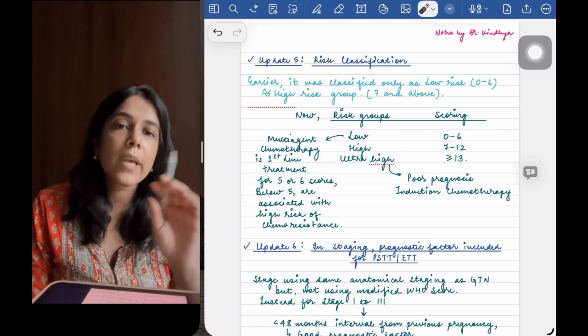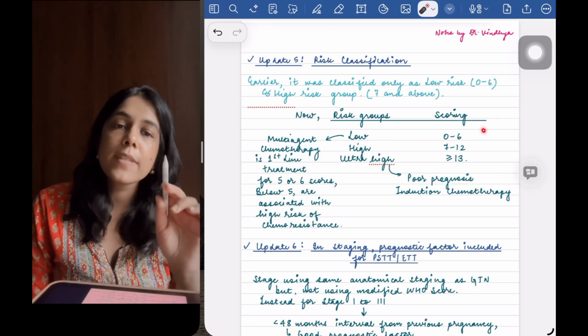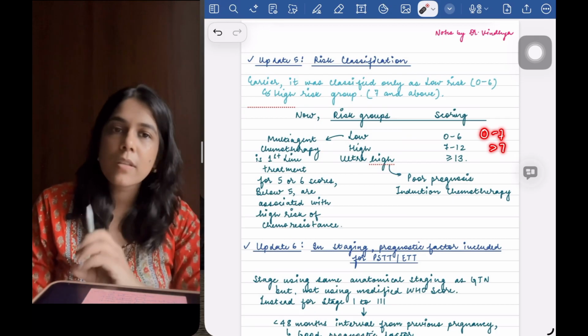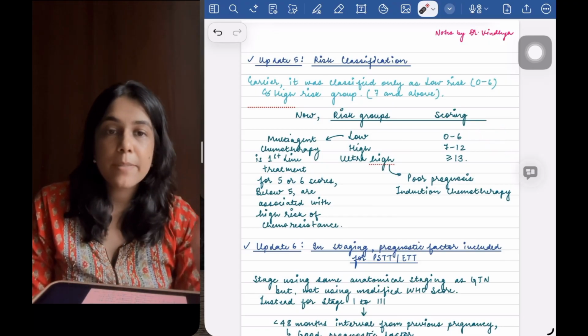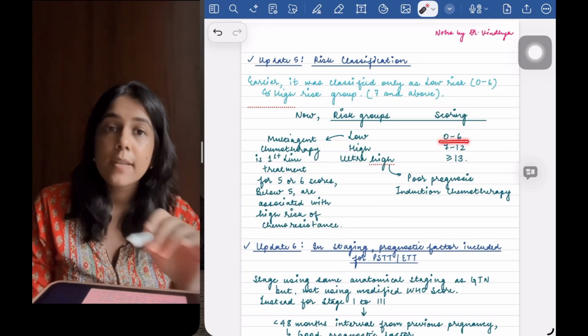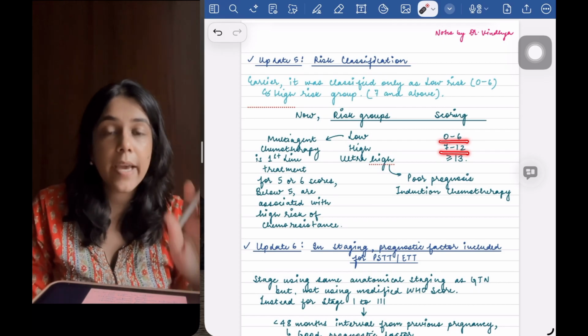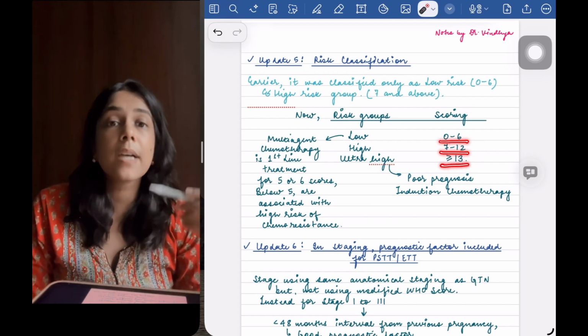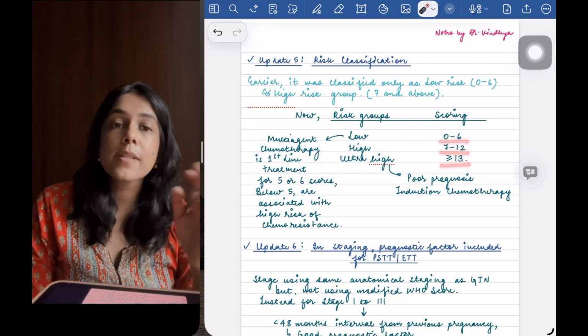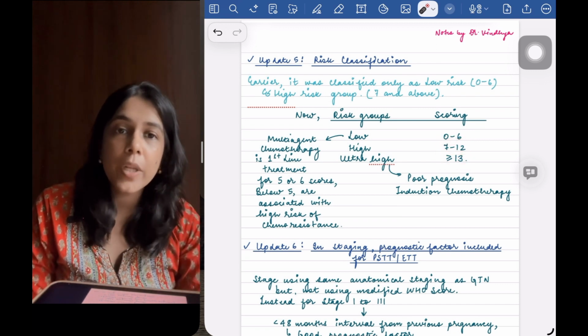So earlier this low risk and high risk group included 0 to 7 and more than 7 on the risk scoring system. But now this marking system has become, if it is 0 to 6, it is low risk, 7 to 12, it is high risk, and if it is more than or equal to 13, it is ultra high risk. How does it matter? Because on the basis of this, we change the chemotherapeutic regimens.